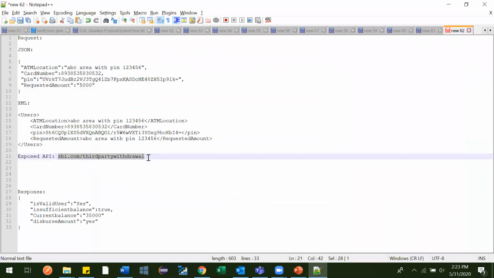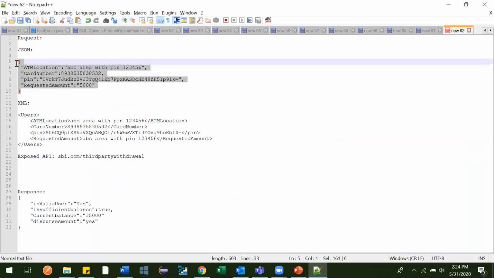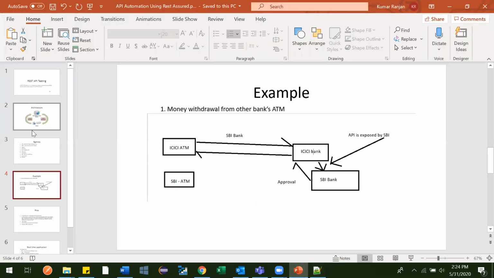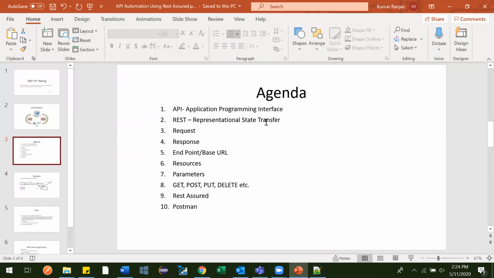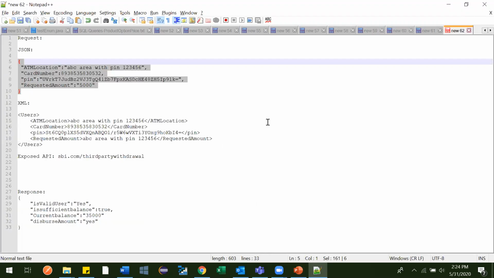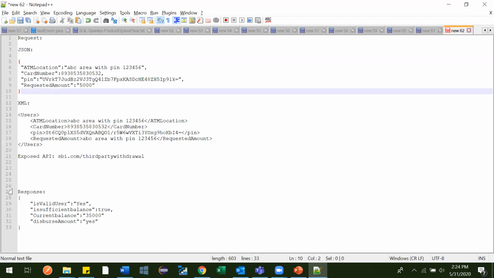Consider this is the exposed API. This is called JSON, one of the representations of the state of the object. That is what REST is. As you can see, the full form of REST is representational state transfer. The same representation of the object, which holds this information, goes to SBI Bank.